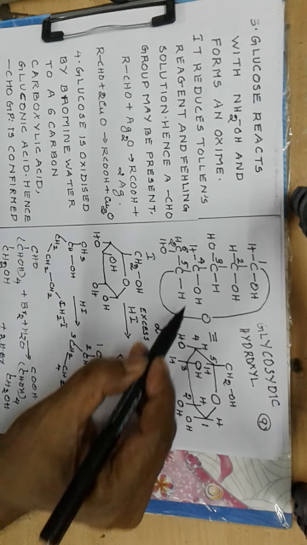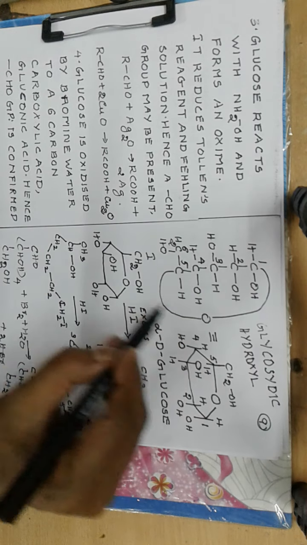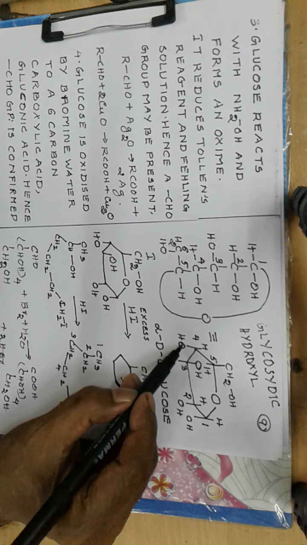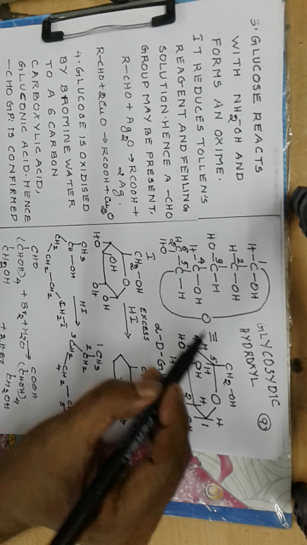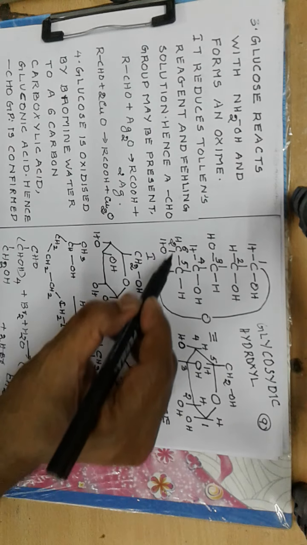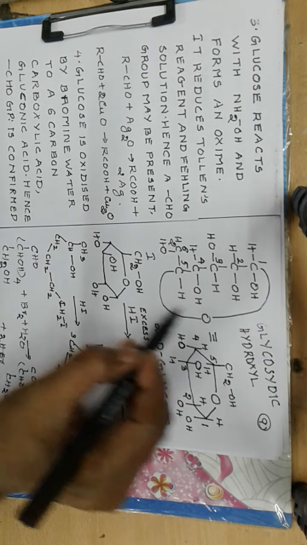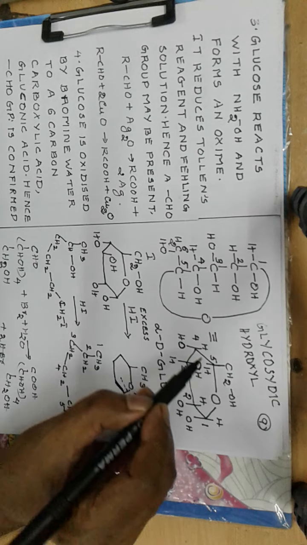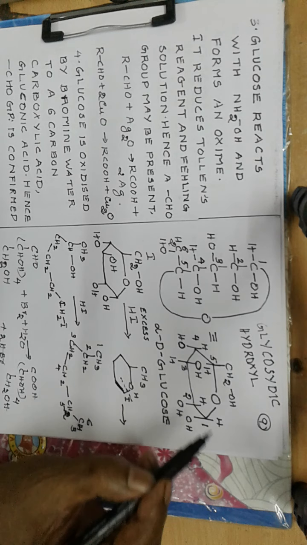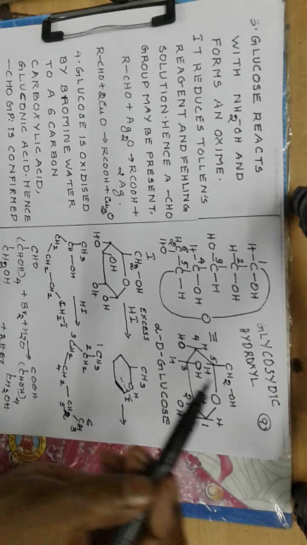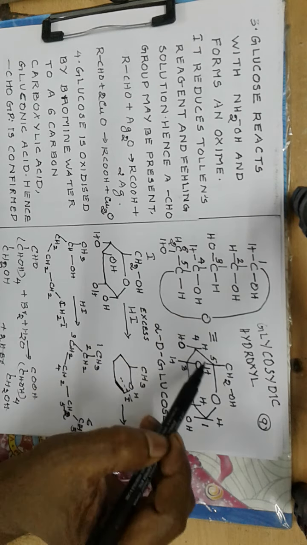On carbon 4 the OH is inside this ring system, and so the OH is written in the downward position and H in the upward position. And then CH2OH, which is outside this ring part, is written at the top of the bond and H at the bottom. So that is a trick for drawing this ring structure. Now this ring structure will be useful when we study sucrose, maltose, lactose, etc. Now that is how the ring structure is drawn.